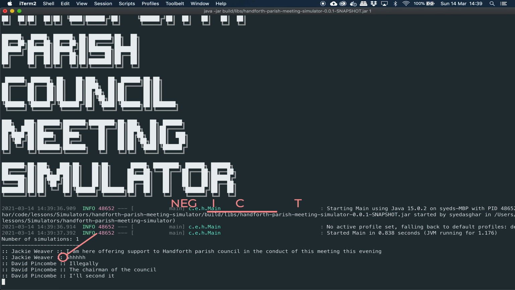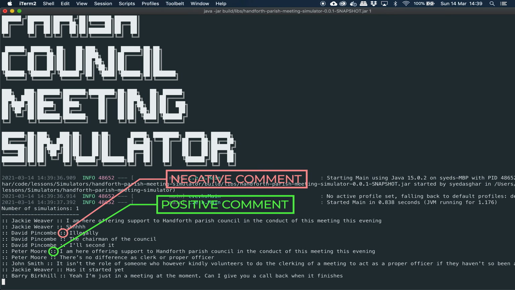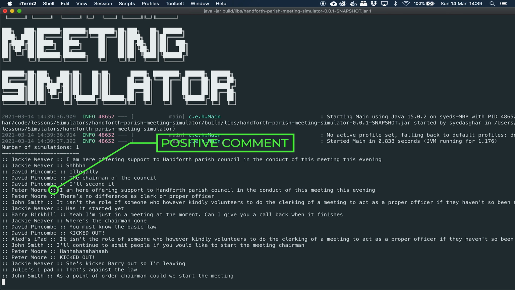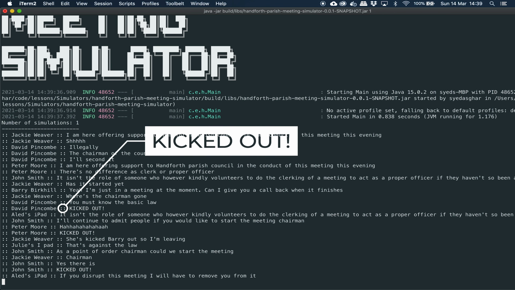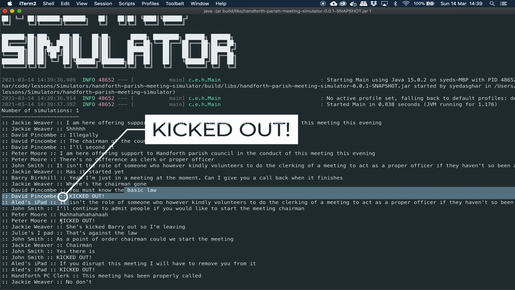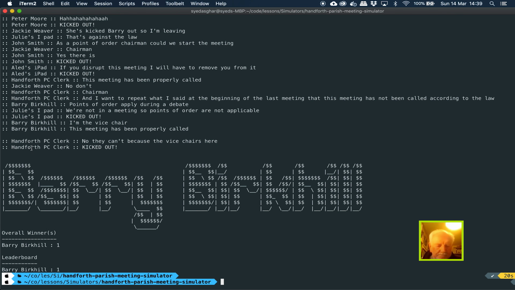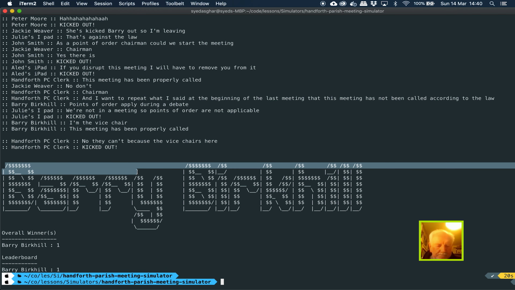Okay, now you can see that the comments are appearing on the left. So you've got Jackie Weaver, you've got David Pincombe making comments, Peter Moore, John Smith, Jackie Weaver, they're all making comments. And you can see along the left, some people are being kicked out there. You can see more people are being kicked out there. Okay, and eventually they all get kicked out, apart from one person, and that last person to not be kicked out in this case is Barry Burkill.